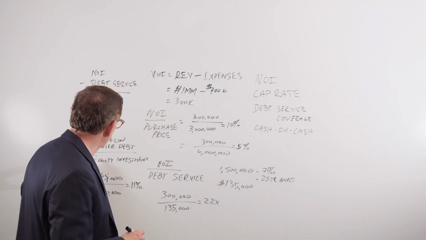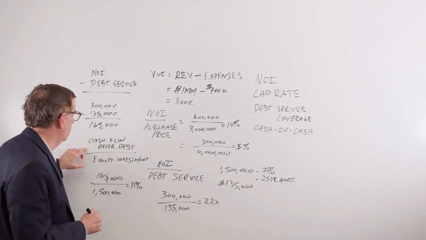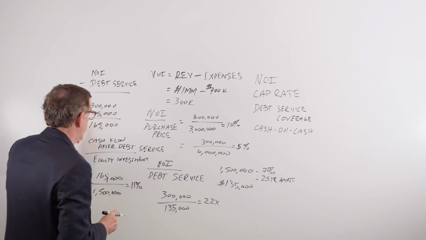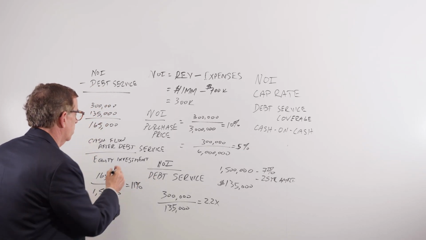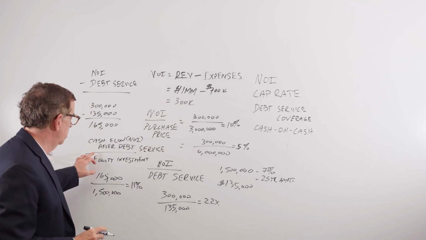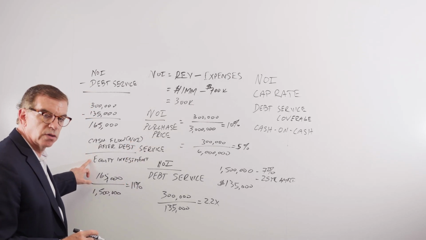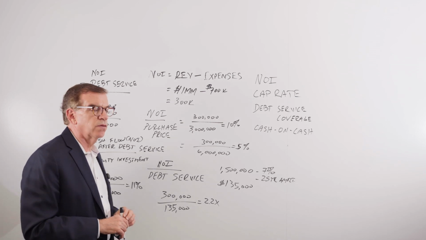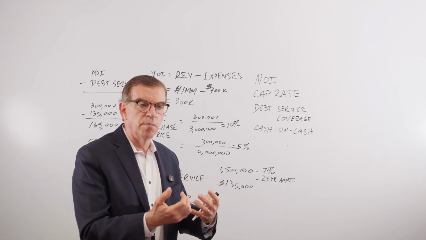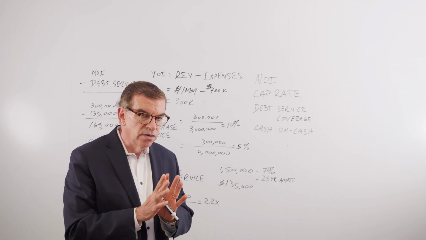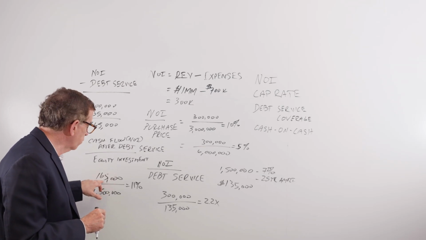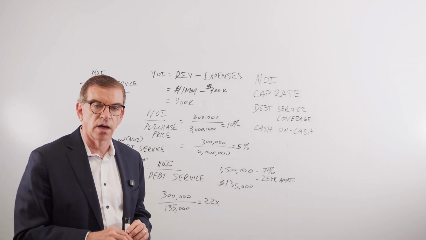Finally, cash on cash return is cash flow after debt service. So in this situation, $300,000 cash flow, or NOI, after debt service, divided by the original equity investment. This says, from a pro forma perspective, that if I'm going to invest $1.5 million, after debt service the property will produce approximately $165,000.